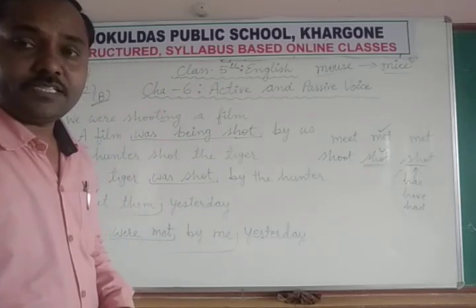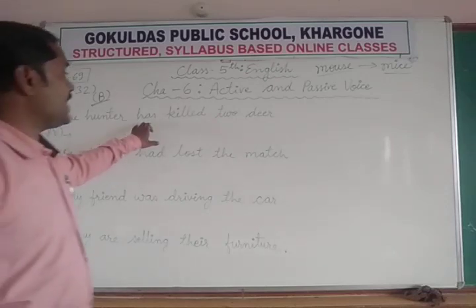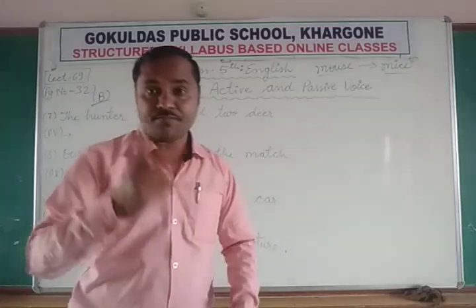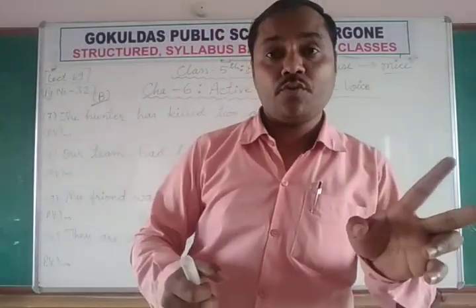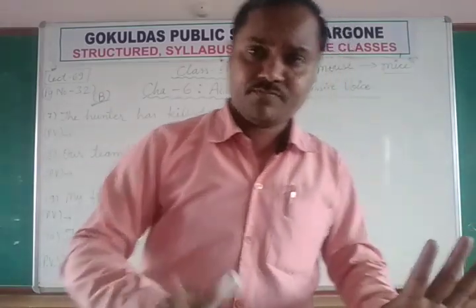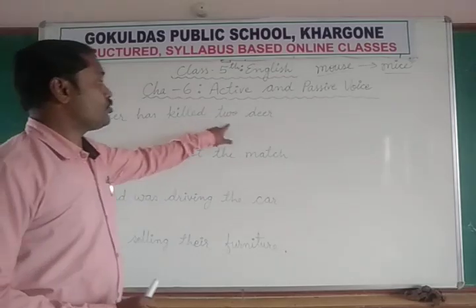Next sentence. So the next sentence number 7. The hunter has killed 2 deer. 2 deer. 2 हिरण. शिकारी ने 2 हिरण मार दिए. मार चुका है. The hunter has killed 2 deer.